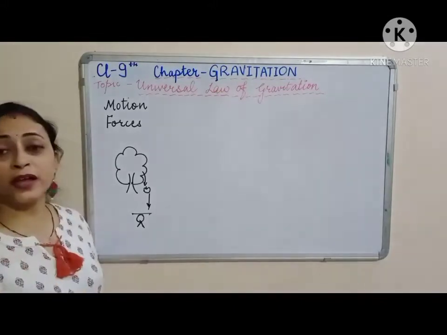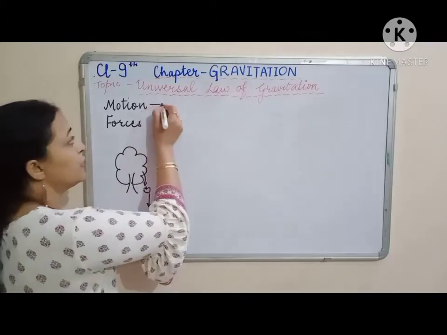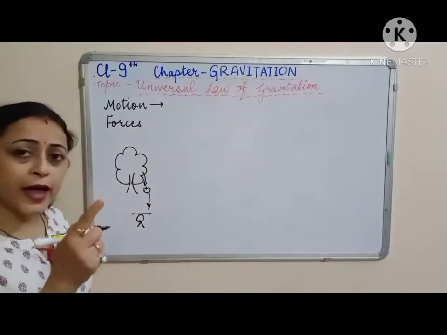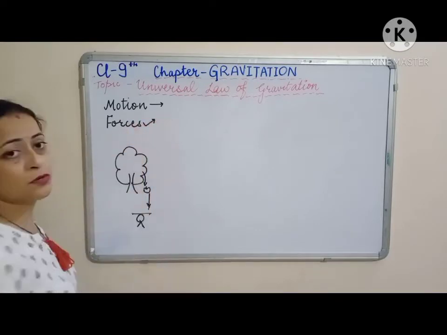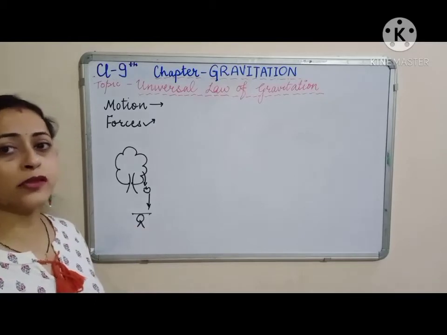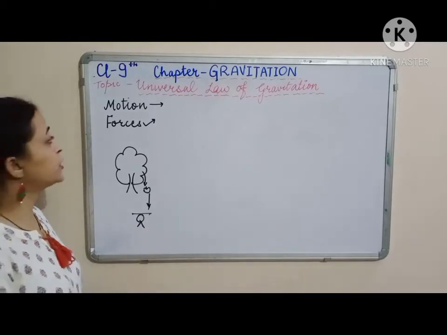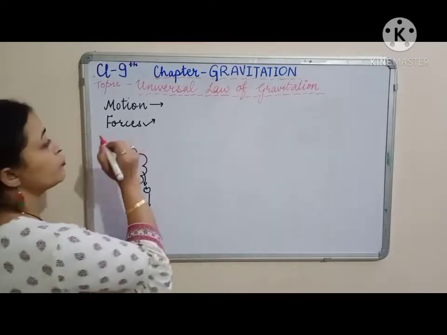That made him think another point because he had already studied that motion can happen if and only if there is some force responsible behind. Secondly, he also had framed three different laws. If you remember, we have studied Newton's laws of motion.